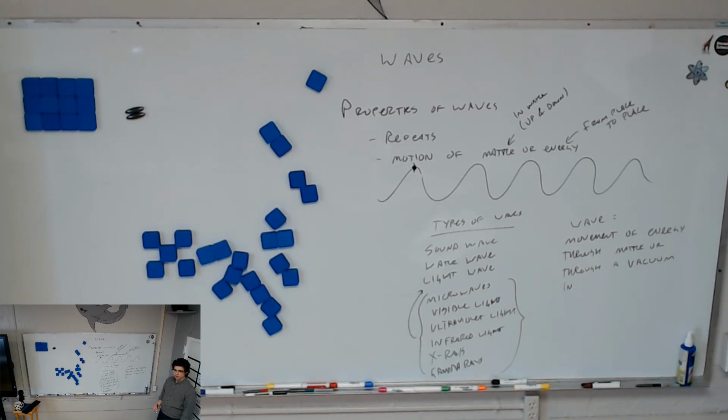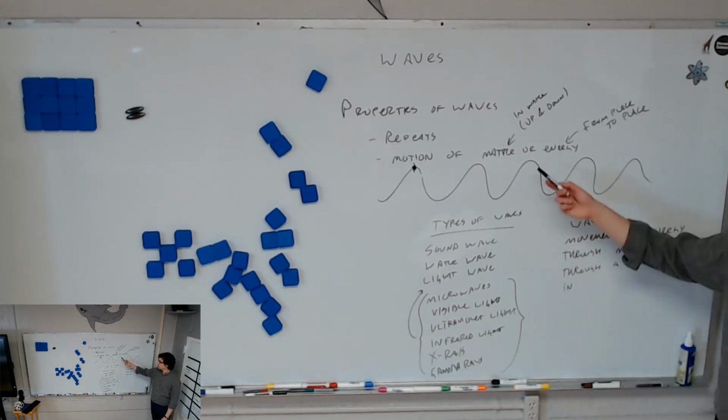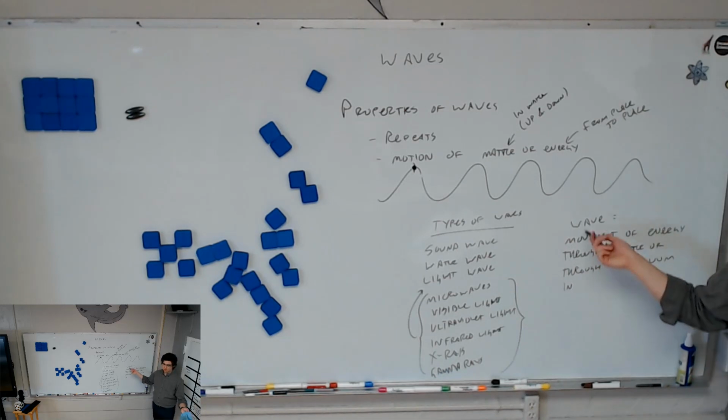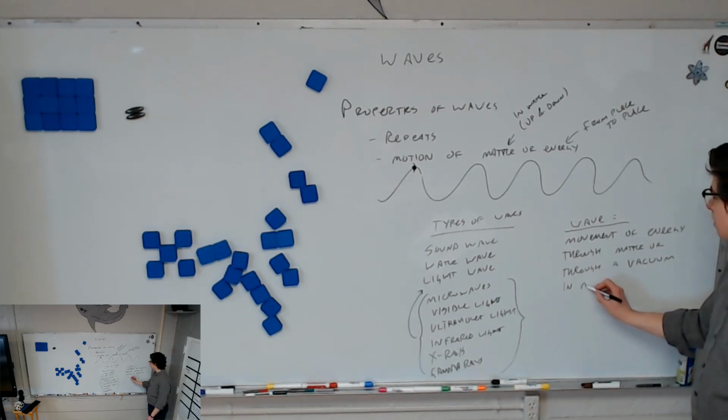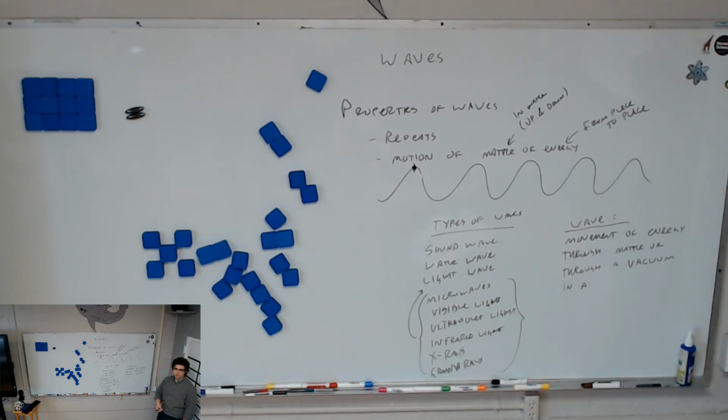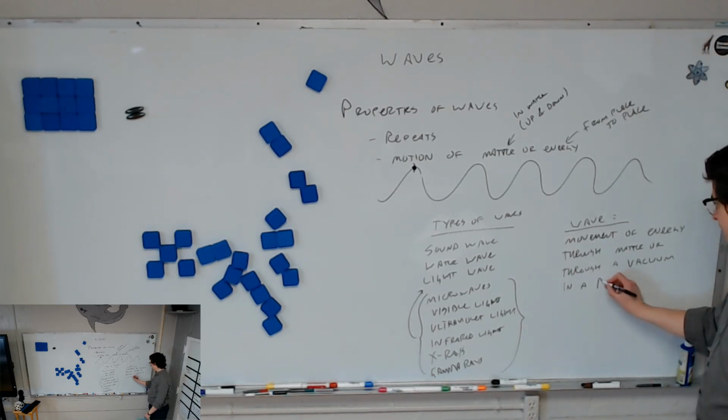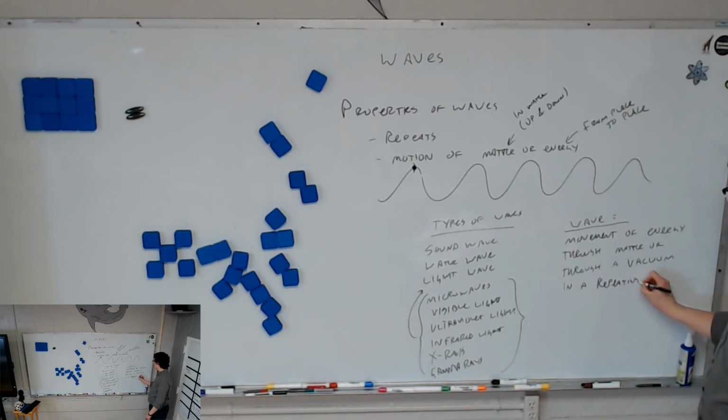What else must be true about a wave? Well, we can't say moving as a wave because that's what we're defining. But it does what? A wave must repeat. In a, you use the word you just said. In a repeating. What do we call it when something repeats? A repeating pattern. Good. Repeating pattern.